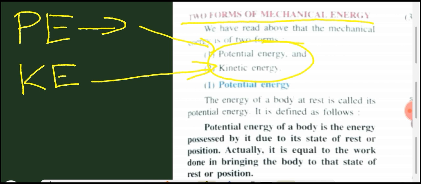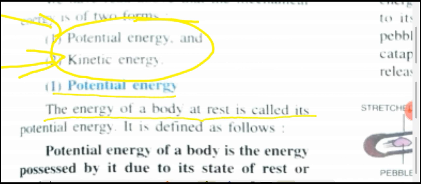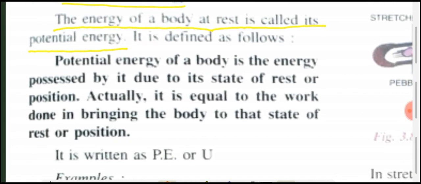Okay, so first of all we are going to discuss potential energy. Please underline potential energy. What is potential energy? The energy of a body at rest is called its potential energy. The definition is given here. Let us go through the definition of potential energy and also underline it.